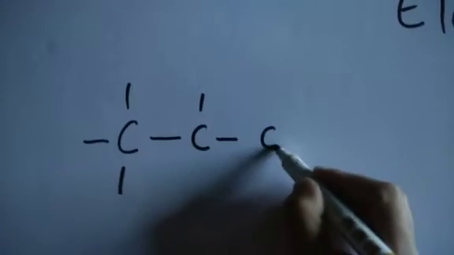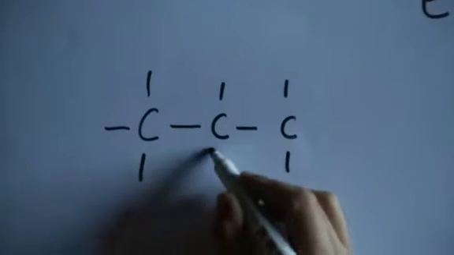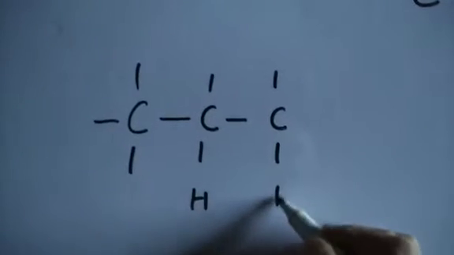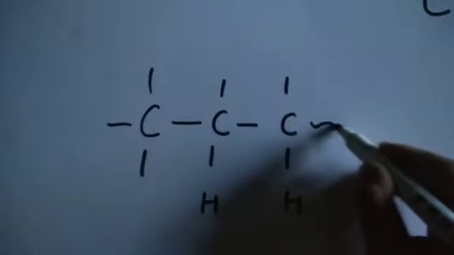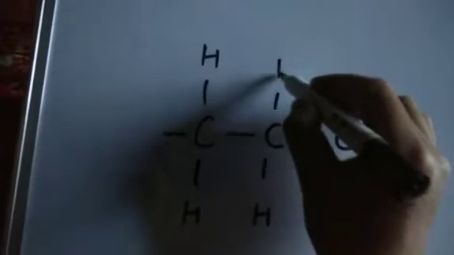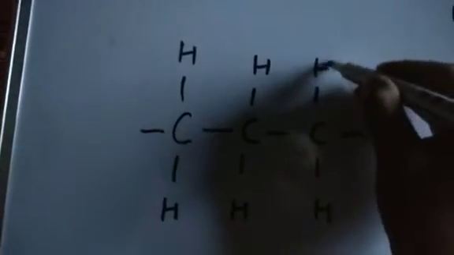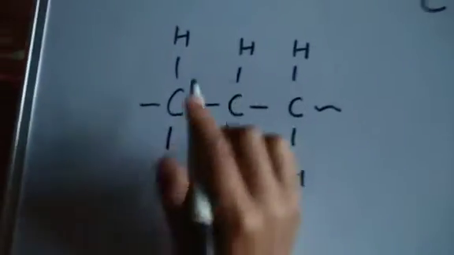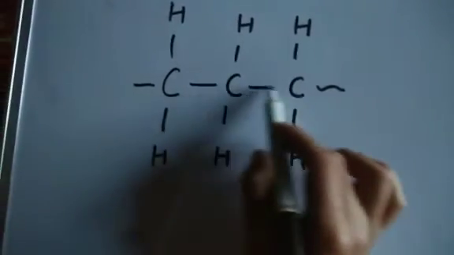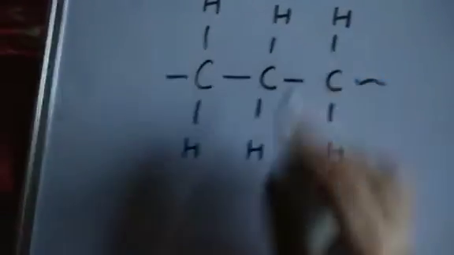For example, अगर हमारे पास एक molecule होगा, this is a molecule. This is a hydrocarbon molecule, a hypothetical molecule. But a hypothetical molecule basically it's a molecule. इस तरह का एक molecule हमारे पास है. अब इस मॉलिक्यूल में ये सारे बॉन्ड्स जो है these are sigma bonds. Fine. So these all bonds are sigma bonds. So it has sigma bonds.